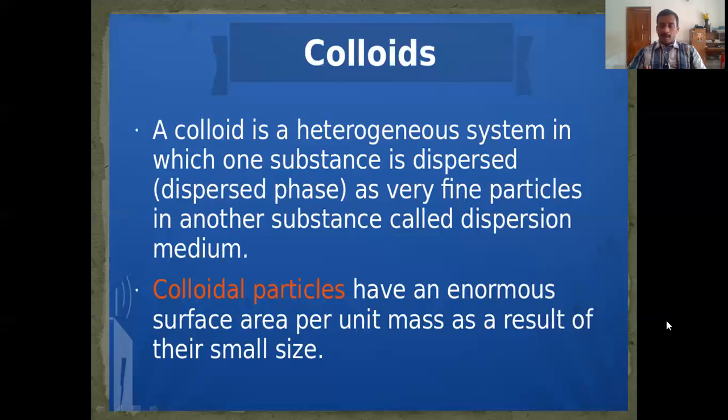Again, I already mentioned the three terms: true solution, colloid, and suspension. In true solution, what is the particle size? Below 1 nanometer. In colloid, what is the particle size? In between 1 and 1000 nanometer. And in suspension, what is the particle size? Above 1000 nanometer. Is it clear? So because of this difference in the particle size, their properties are also different.